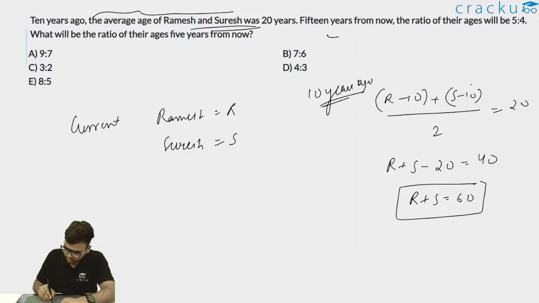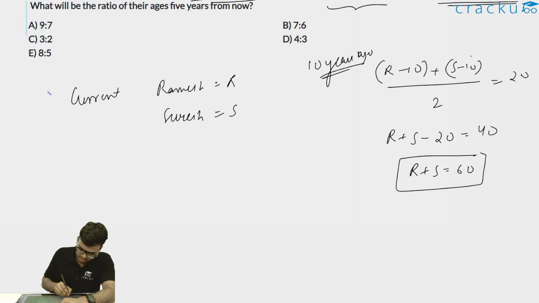Now 15 years from now, the ratio of their ages will be 5:4. So 15 years from now means R plus 15. So 15 years later.